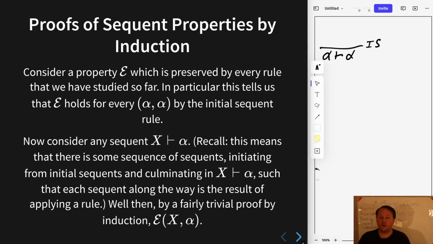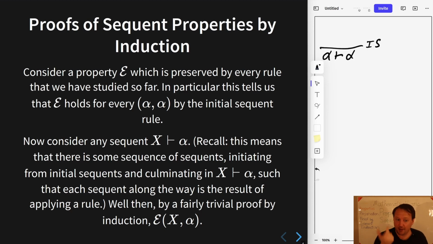Now consider any other sequent that is derivable in our system. Then there must be some proof using the rules, starting from some collection of initial sequents, eventually building down to this particular sequent that we derive.